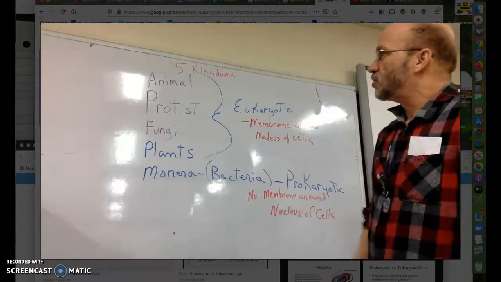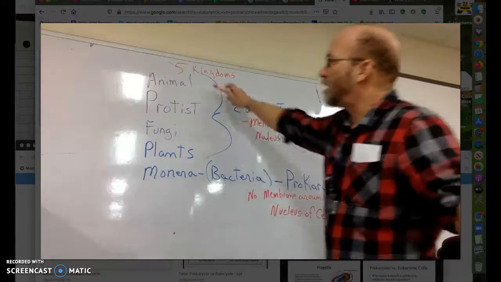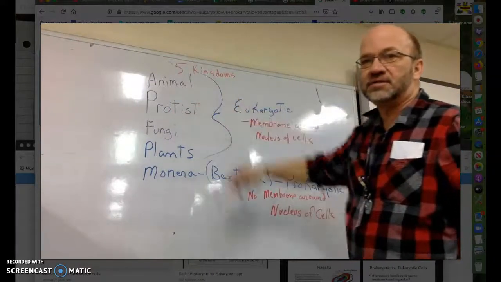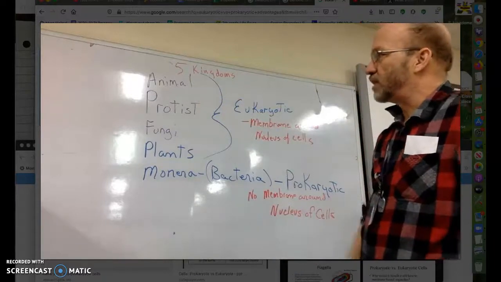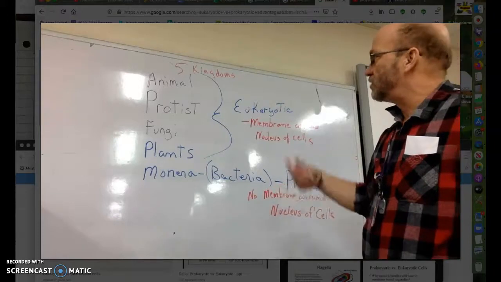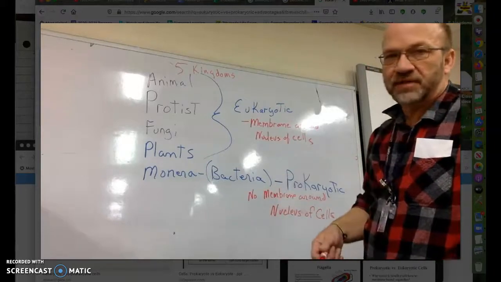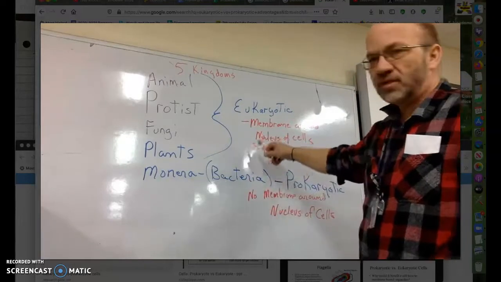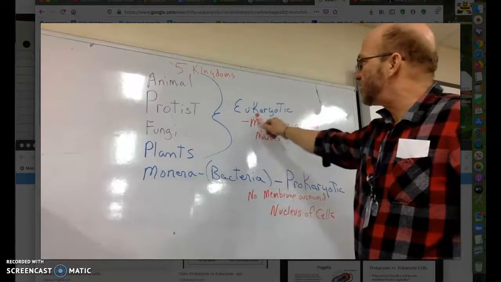Okay? So all of these work together in the ecosystems in order for everything to continue on over and over like it's been for thousands of years. Okay? There is one more classification, which is eukaryotic.